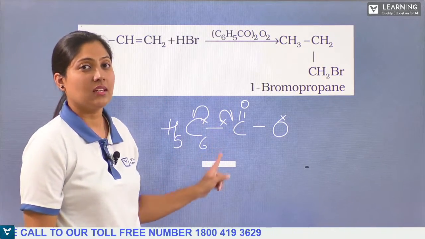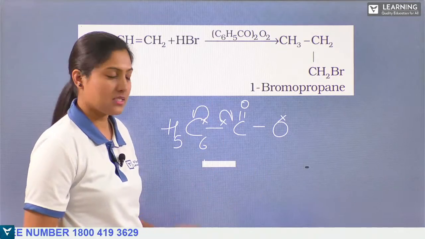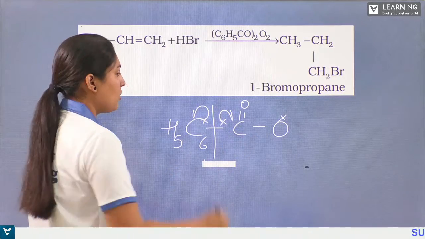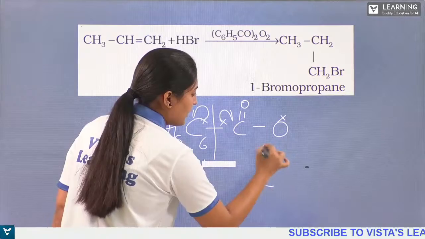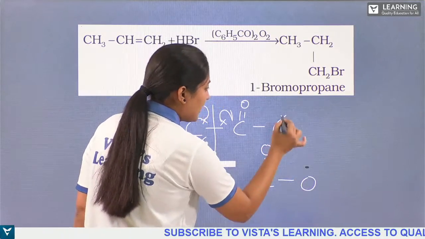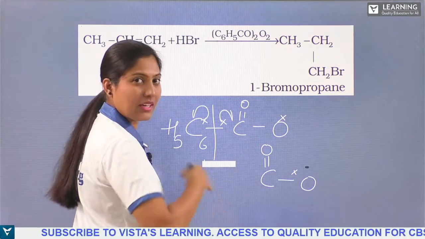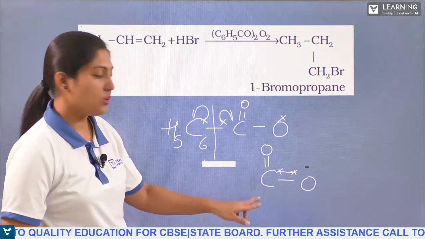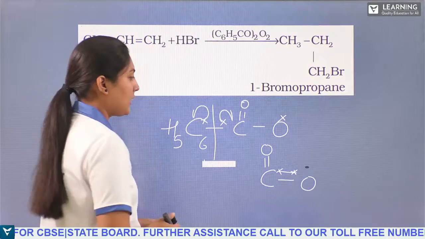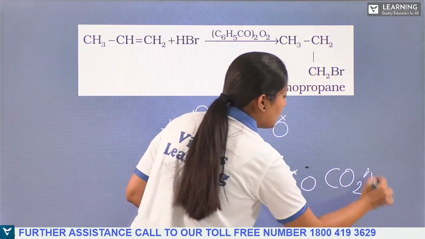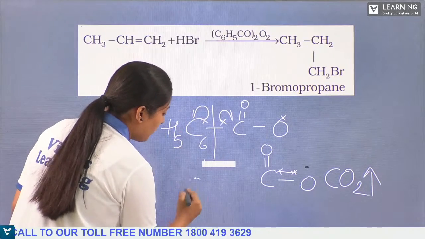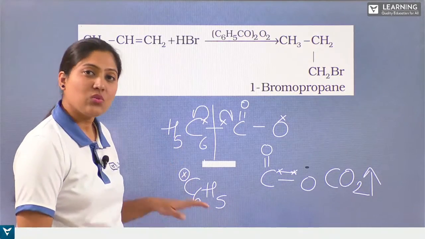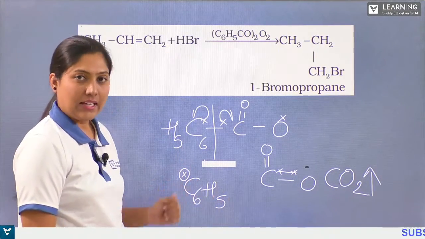So again, homolysis or homolytic cleavage takes place. The bond between this benzyl group and the carbon breaks. This carbon will have the carbon-oxygen double bond and one single bond with this, and this is having one electron. This is taking back its electron, so they will have a bond between. So now this C double bond O, we call it carbon dioxide. Carbon dioxide will be released and this will be formed, C6H5 with one electron now. And this we call a radical, benzyl radical.